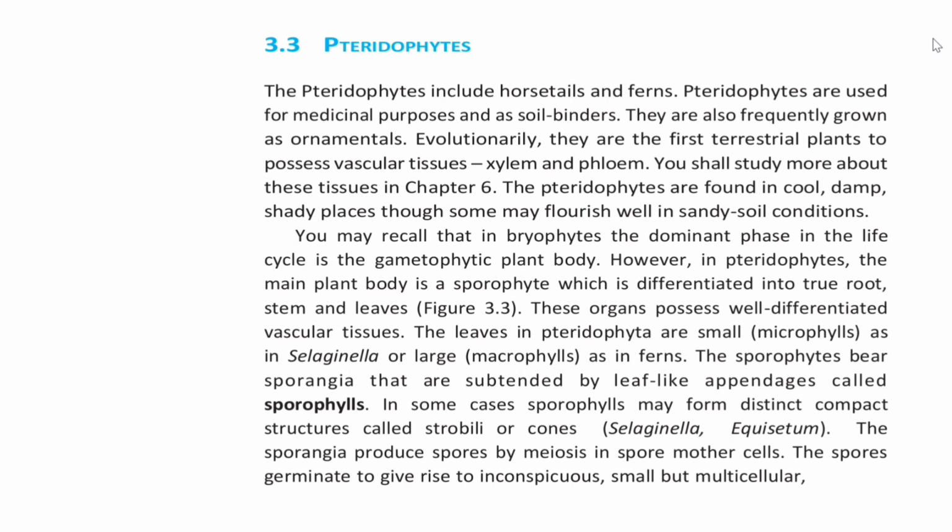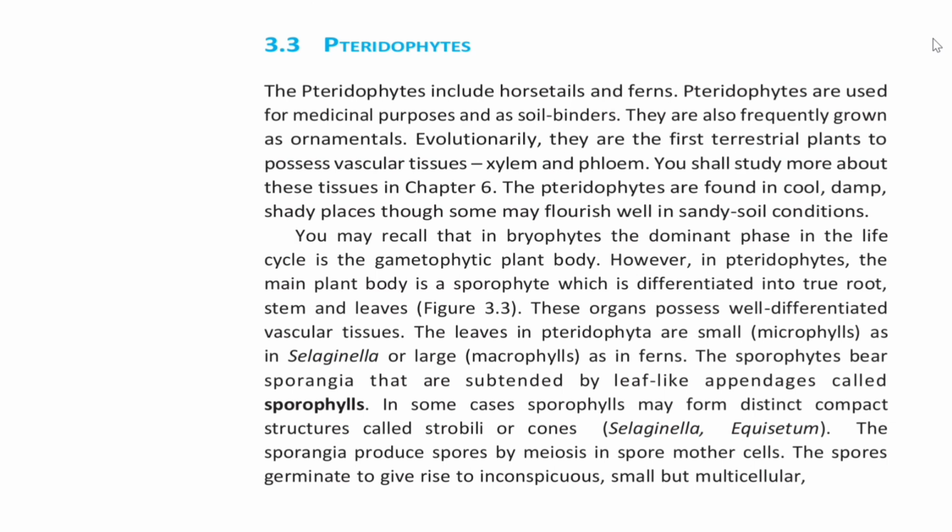The leaves in pteridophytes are small, that is microphylls, as in Selaginella, or large, macrophylls, as in ferns. The sporophytes bear sporangia that are subtended by leaf-like appendages called sporophylls. In some cases, sporophylls may form distinct compact structures called strobili or cones, that is Selaginella and Equisetum.